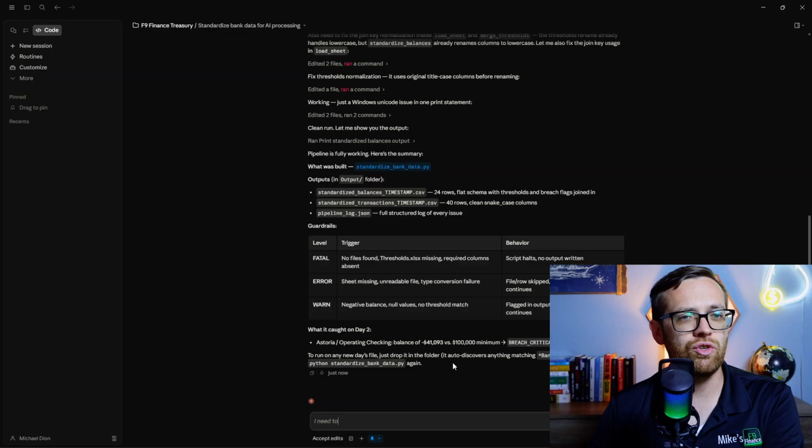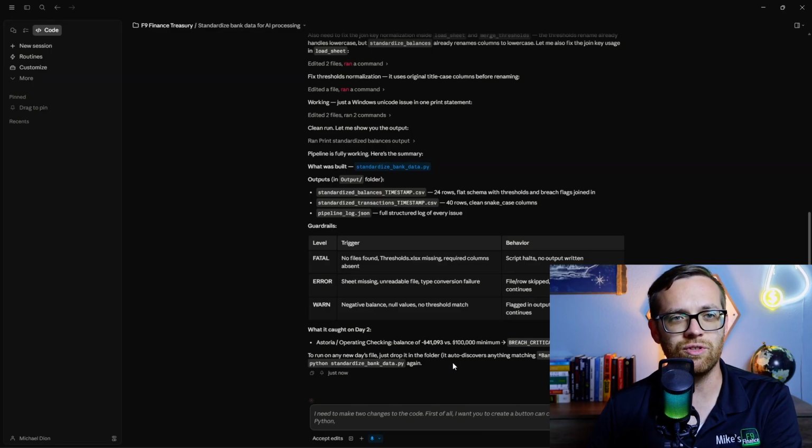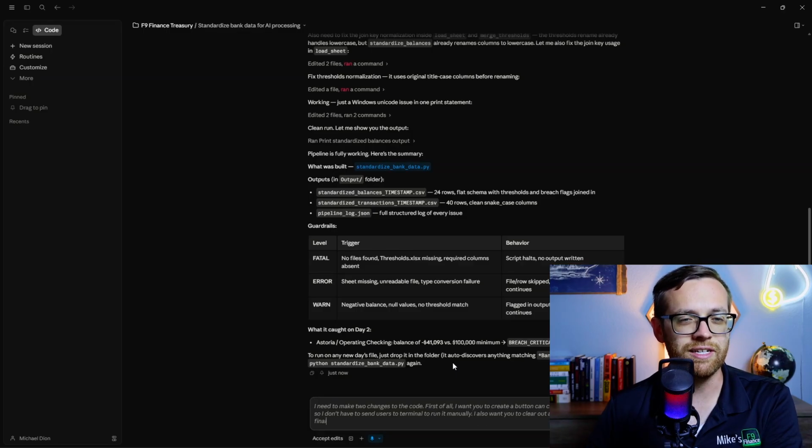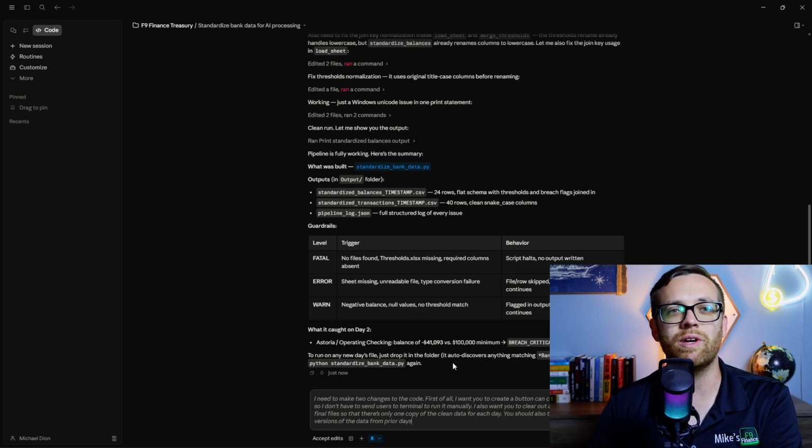I need to make 2 changes to the code. First of all, I want you to create a button I can click to run the Python so I don't have to send users to terminal to run it manually. I also want you to clear out any interim or non-final files so that there's only 1 copy of the clean data for each day. You should also take any older versions of the data from prior days and move them into an archive folder inside Outputs folder.